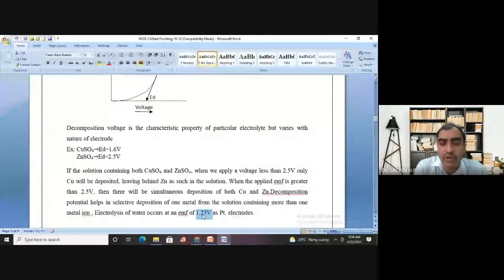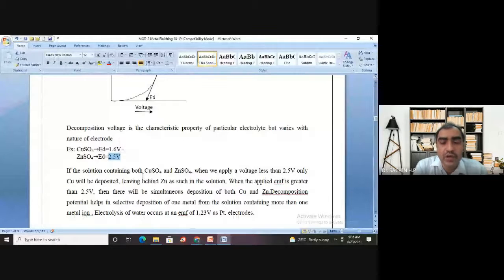Remember, 1.23 volt is the decomposition potential of water. Similarly, 1.6 is for copper sulfate, and 2.5 is for zinc sulfate. I already told you that the decomposition potential is different for different electrolytes, and I have given 3 examples for this. Water is 1.23, copper sulfate is 1.6, and zinc sulfate is 2.5 volt.